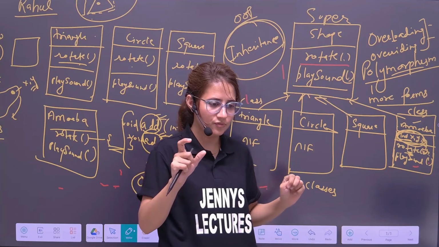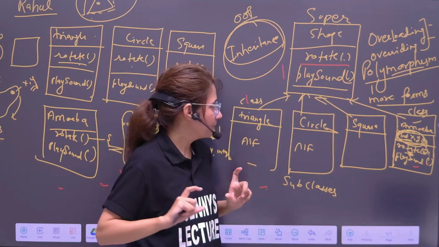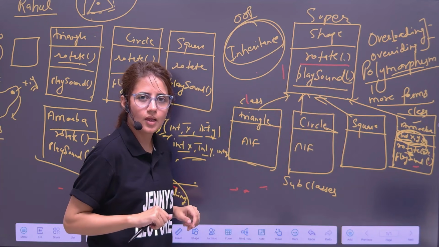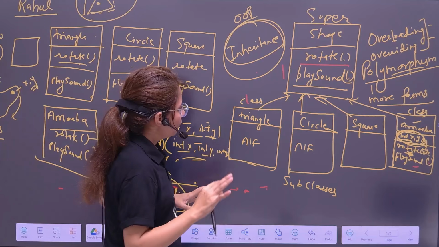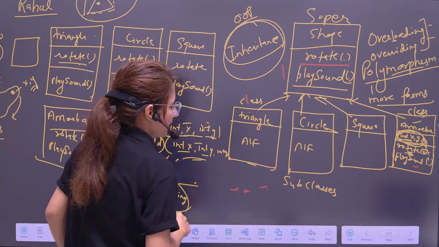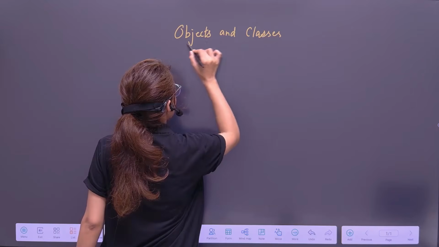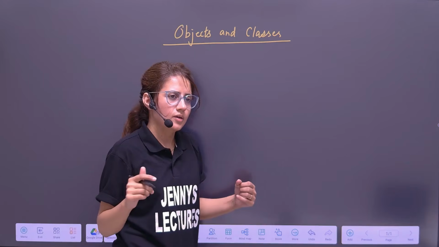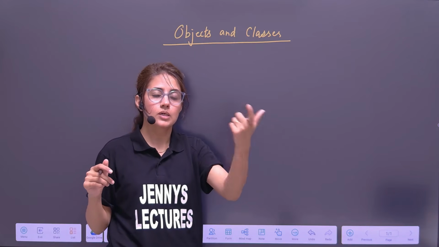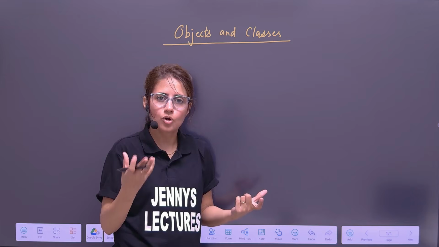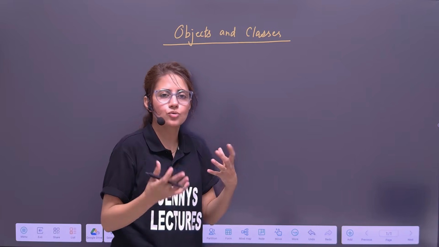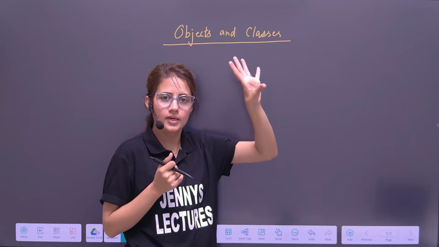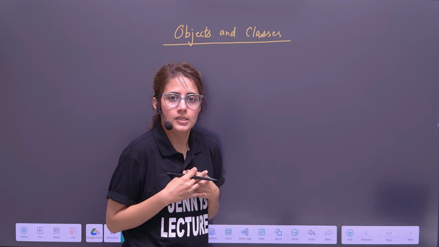Now let me tell you a brief difference between class and object. I have told you this is a class, this is a class, this is a class. Let's take one example here, a second example. See, these are not the same. Object is different, class is different. I have told you an object is like a real world entity, like a student, a dog, a car. We can represent this thing, and every object has its own properties. Like I am an object, Jenny is an object, maybe of a human class. I am an object, so I have my own properties.